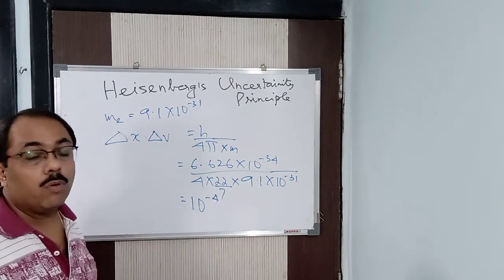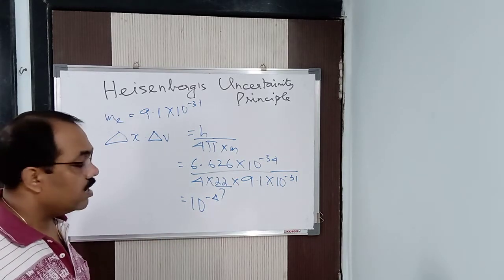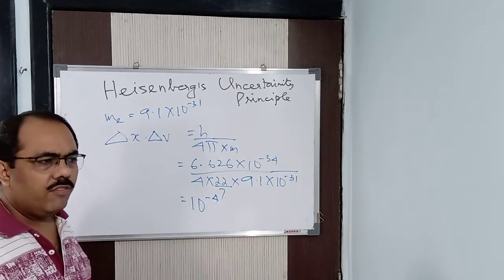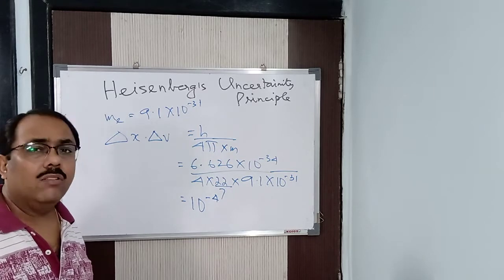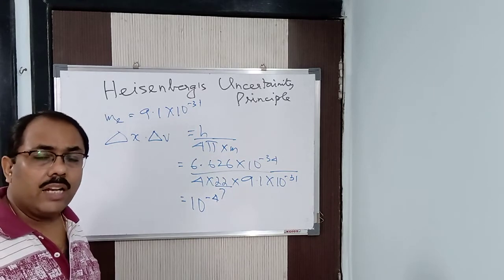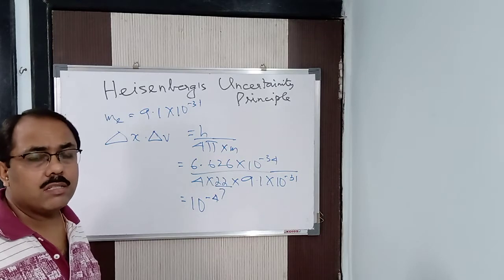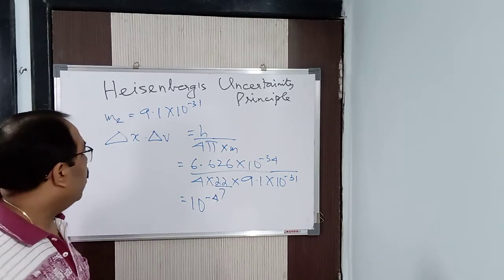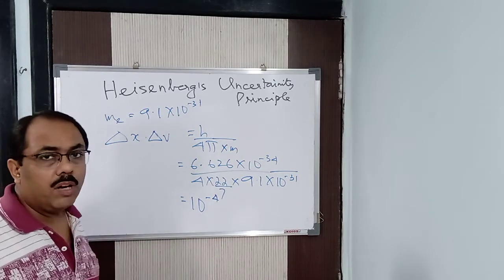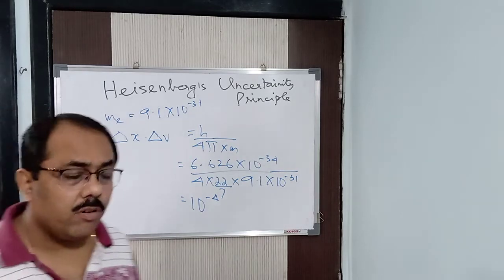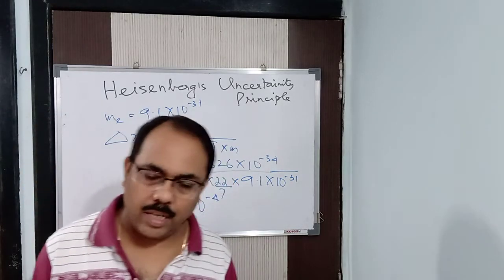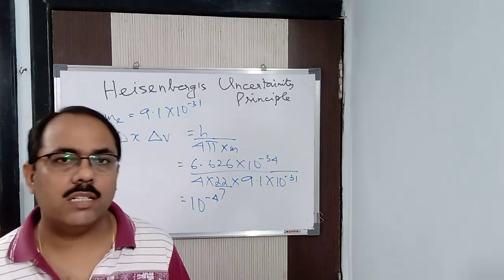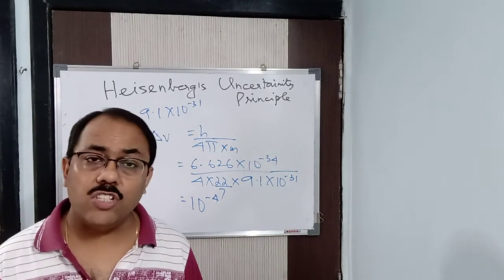10 to the power minus 4 meter per second, we can say that, is the uncertainty in velocity, which can be calculated. Or if the uncertainty in position is 10 to the power minus 3, if I take it, it will come to be around 10 to the power minus 1 meter per second. This value can be calculated, which is feasible.